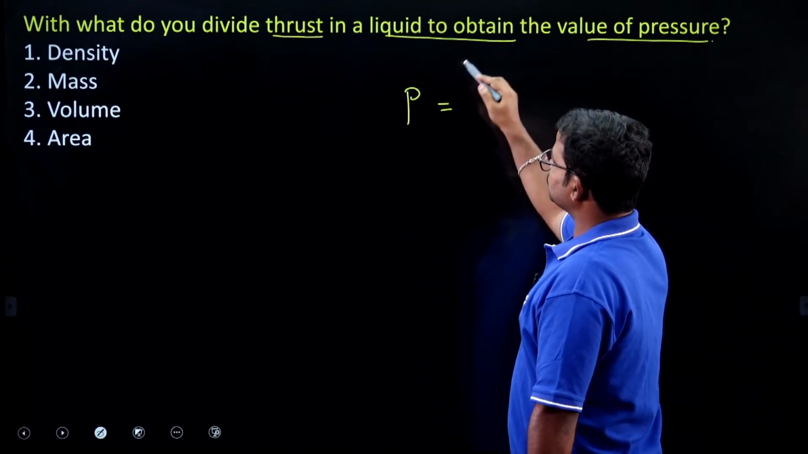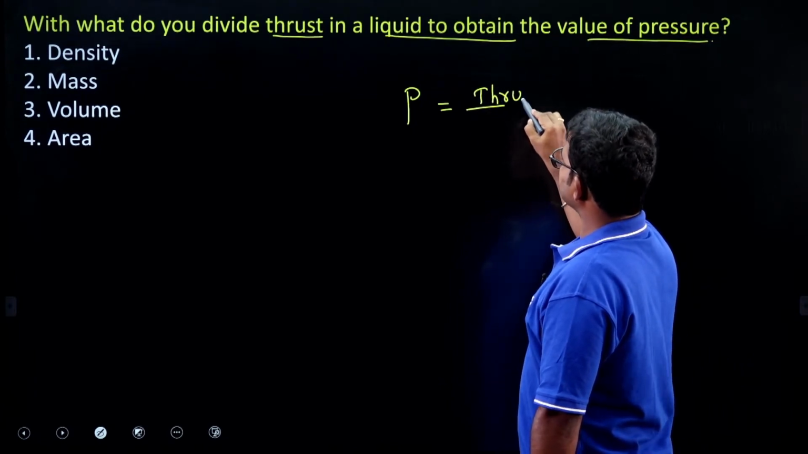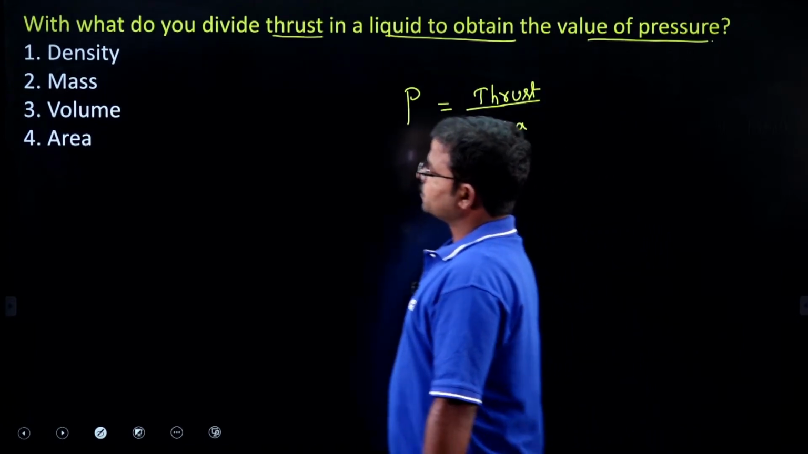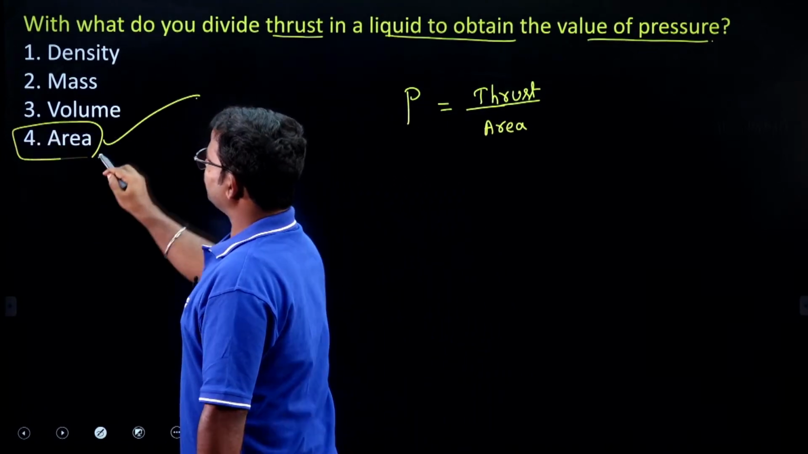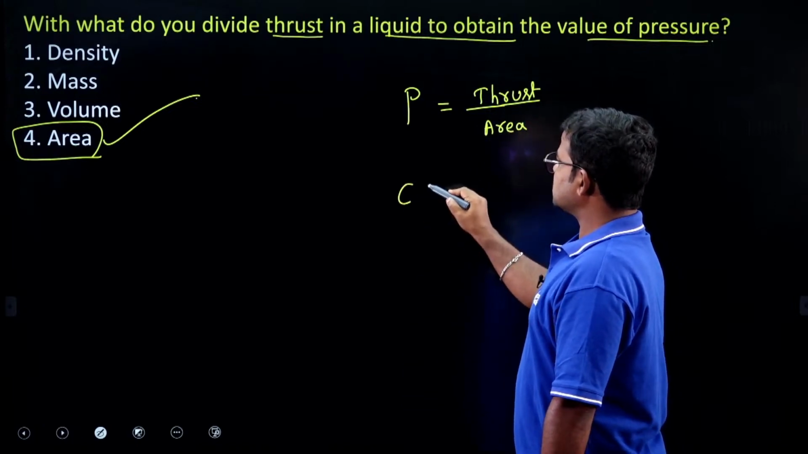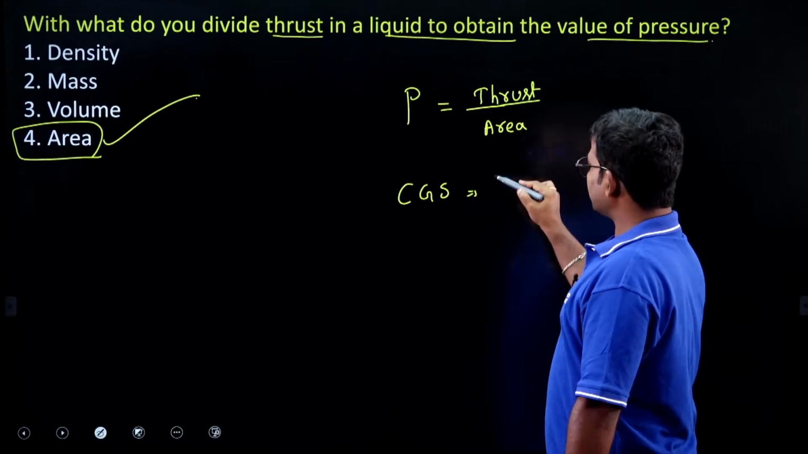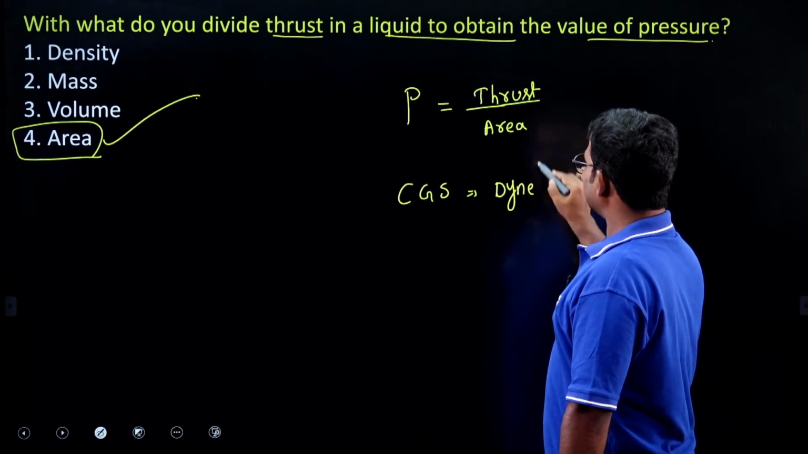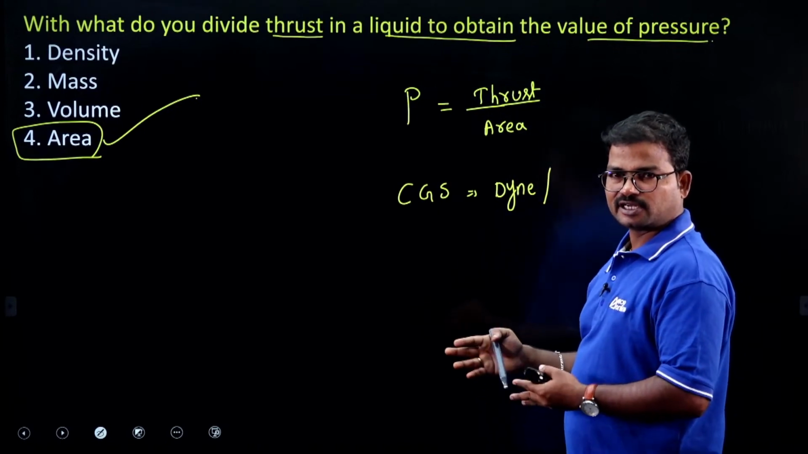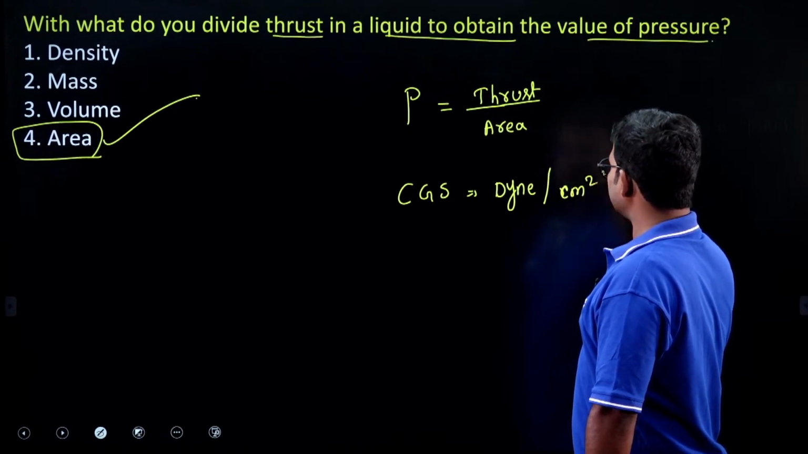Yes, pressure P is equal to thrust by area. That's why option 4 is the right answer. So what are the units? Suppose you consider CGS. In CGS, thrust is also a force, so we have to consider dyne. Area means centimeter into centimeter, length into breadth, L into B, so centimeter square.